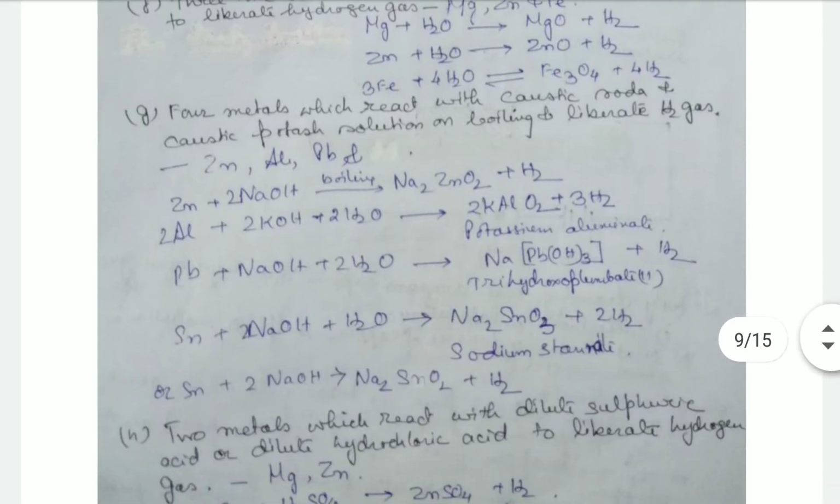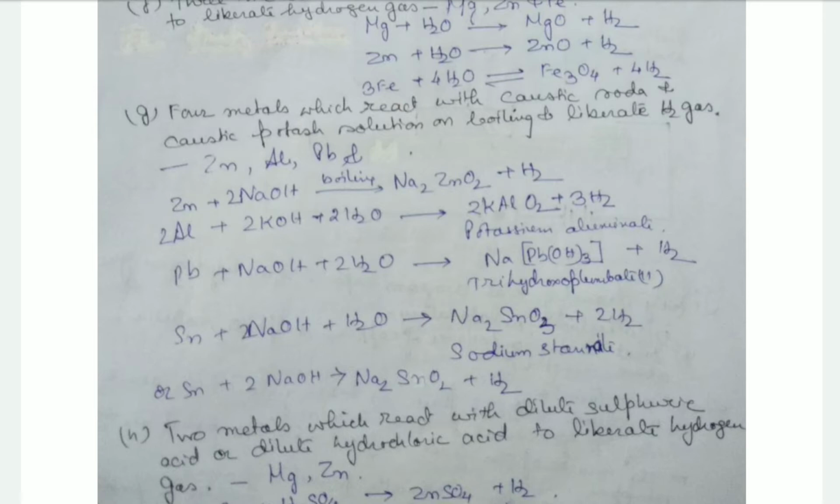Then four metals which react with caustic soda and caustic potash solution on boiling and liberate hydrogen gas. Those are zinc, aluminium, lead and tin, Sn. They react with caustic soda or caustic potash and liberate hydrogen gas on boiling. So zinc with sodium hydroxide, that is caustic soda, reacts on boiling to form sodium zincate and hydrogen is liberated.